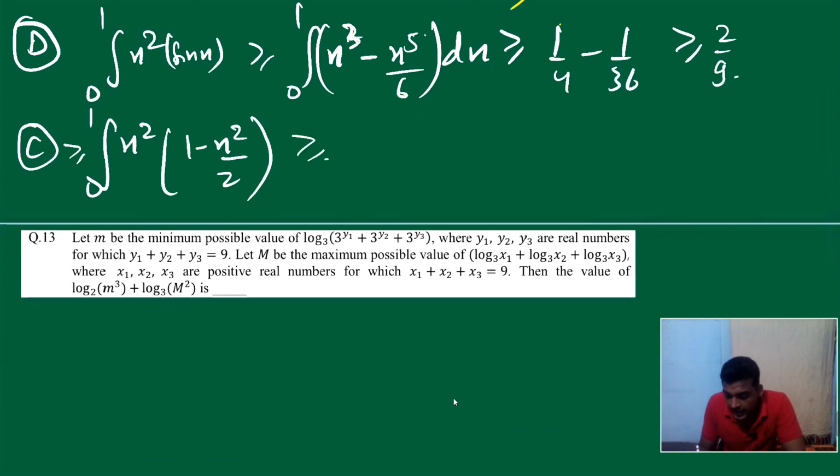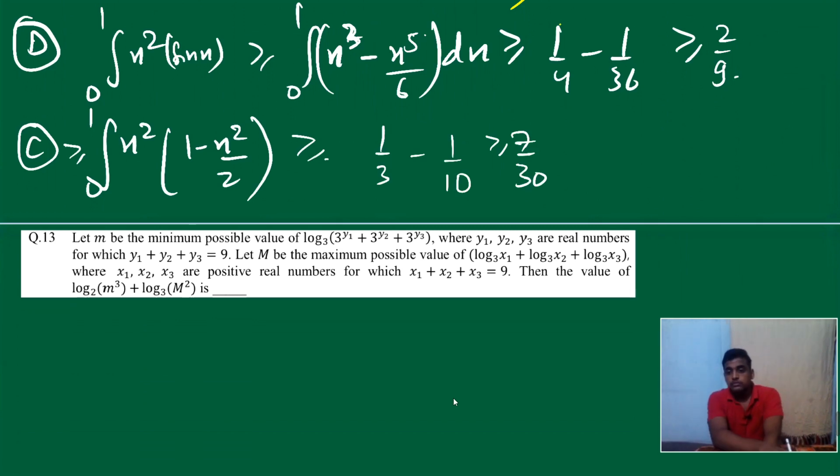So what do we get? x cube by 3, so it's 1 by 3. x4 by 2, so x5 by 10, so it's 1 by 10. Solve this, so it's 7 by 30. Okay, it's greater than 7 by 30. It doesn't mean it's greater than 1 by 2. Why? Because it may happen that it is always less than 1 by 2. It cannot reach 1 by 2.